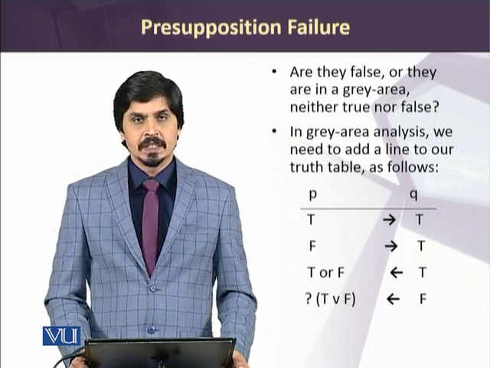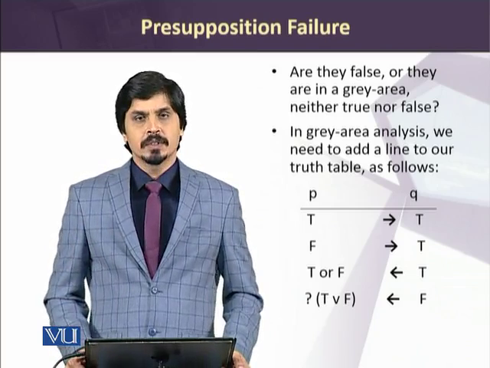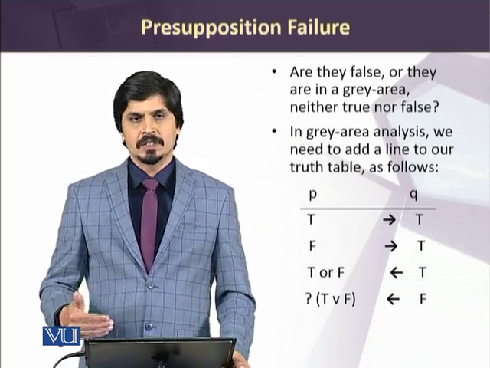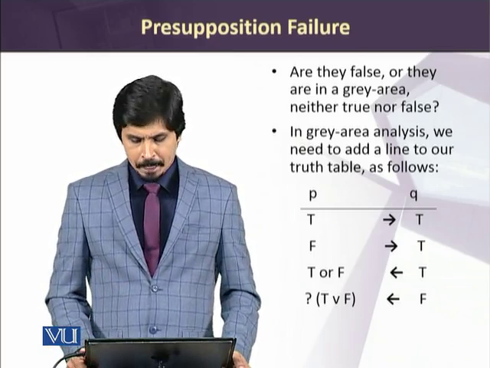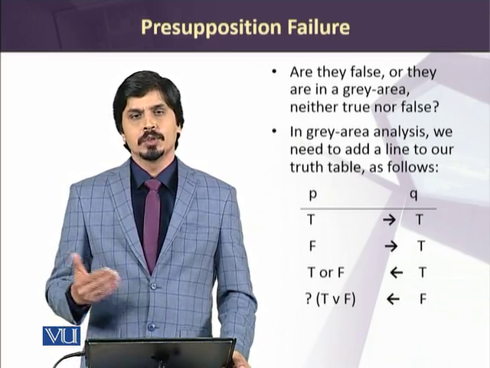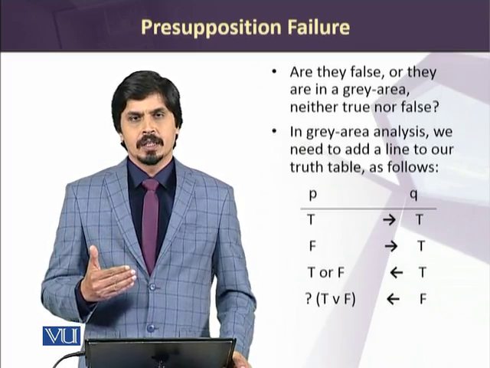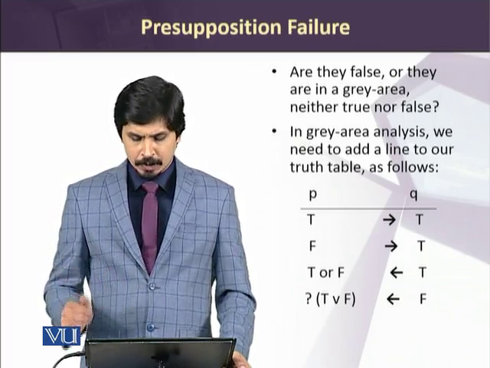We have a P statement and Q. Q is the presupposed one, as we have discussed previously. If P is true, then Q is also true. If P is false, Q can still be true.